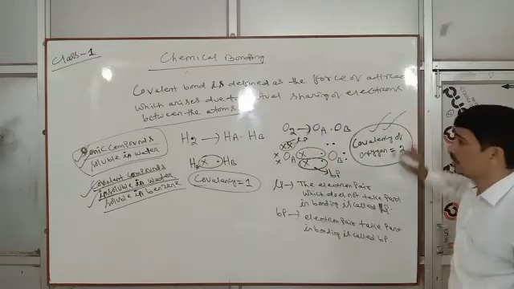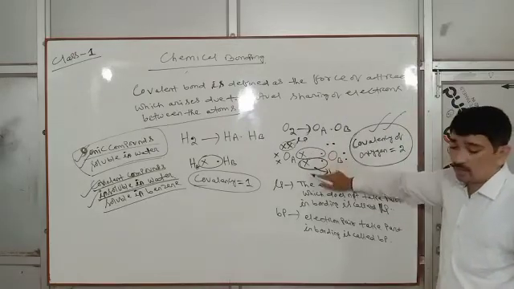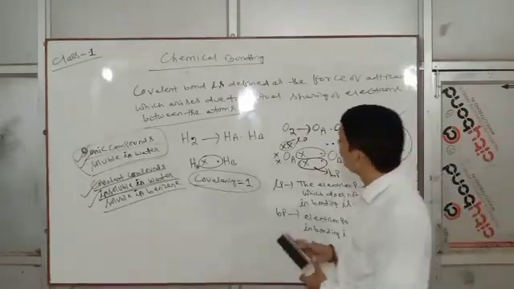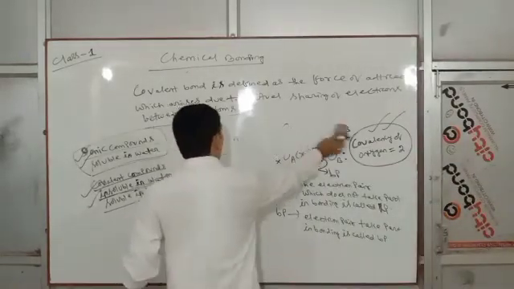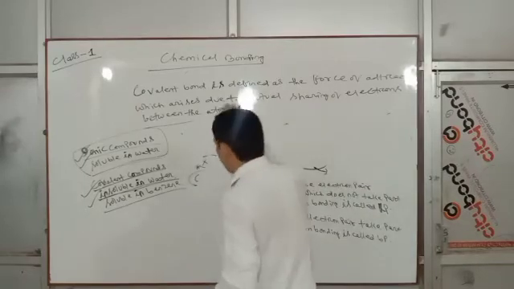Covalence of oxygen is 2. Covalence is the number of electrons that take part in covalent bond. Clear? Next is coordinate bond.